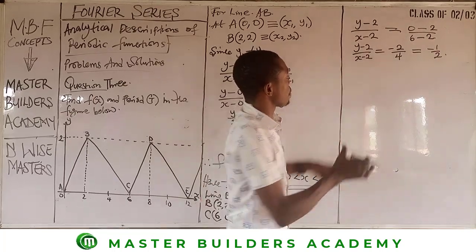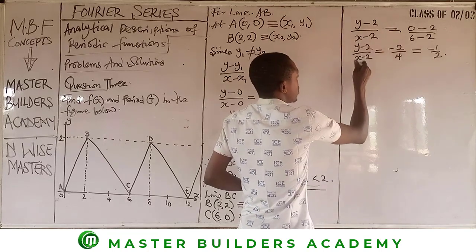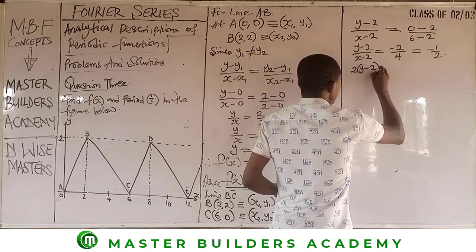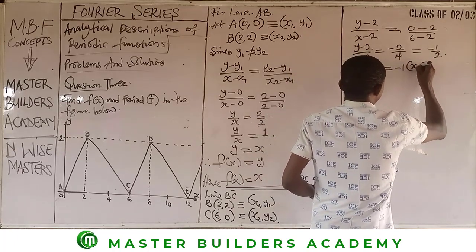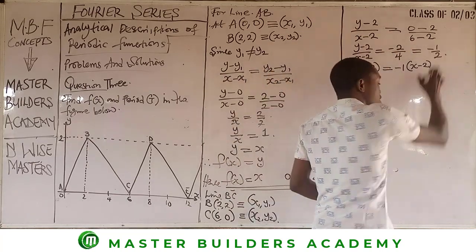So by the time we cross multiply, this denominator will multiply this negative 1, and 2 will multiply this. So automatically, this is 2 multiplied by y minus 2 is equal to minus 1 multiplied by x minus 2.